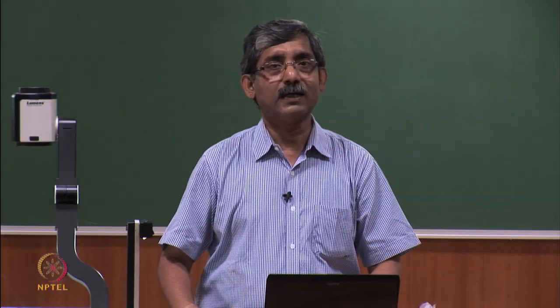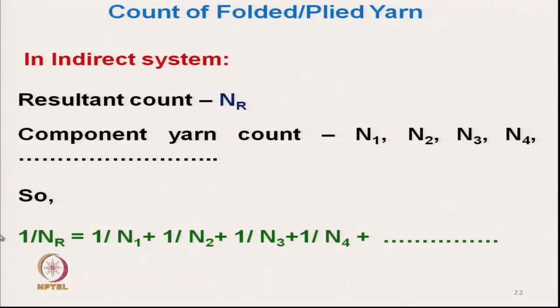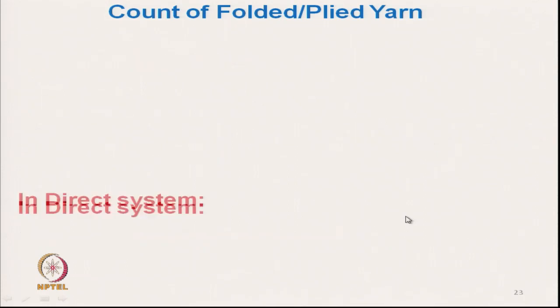So, the resultant count is the reciprocal of the sum of the reciprocals of the counts. So, 1 by NR equals 1 by N1 plus 1 by N2 plus 1 by N3 and so on. We can derive this formula with a simple derivation, and use it for the count of folded yarn.